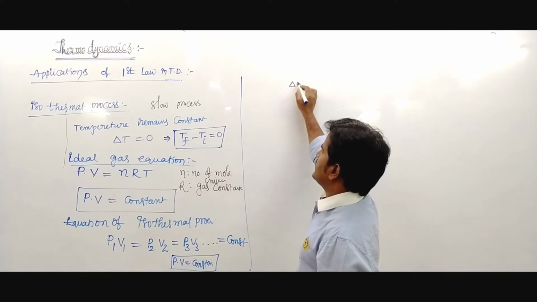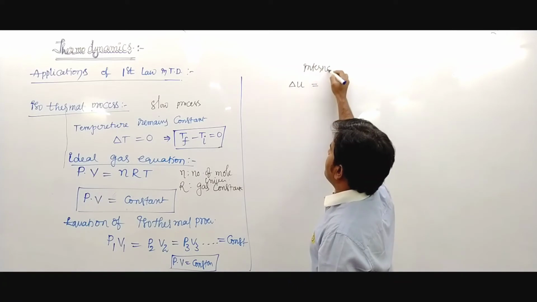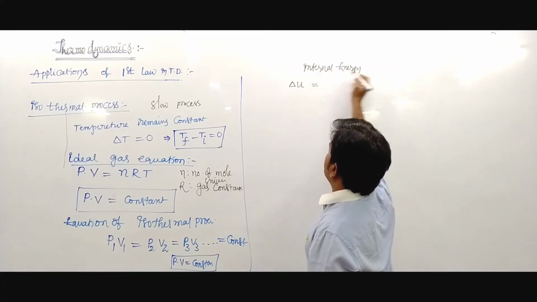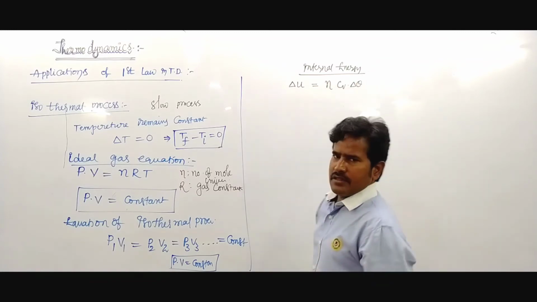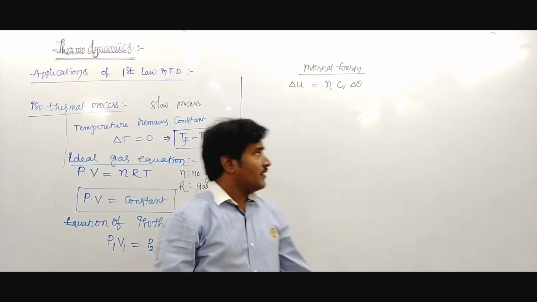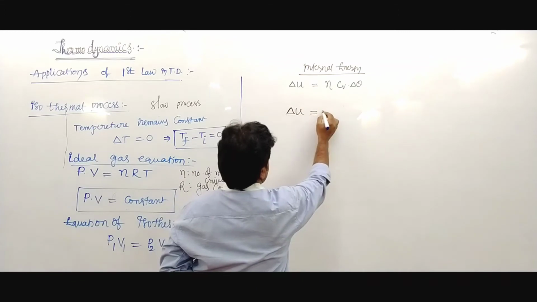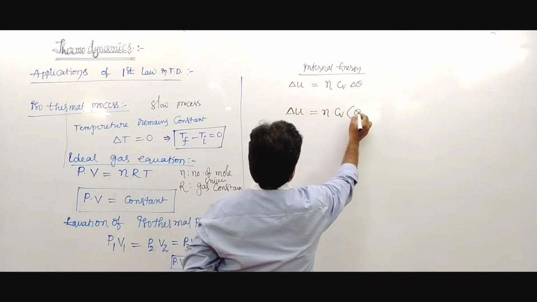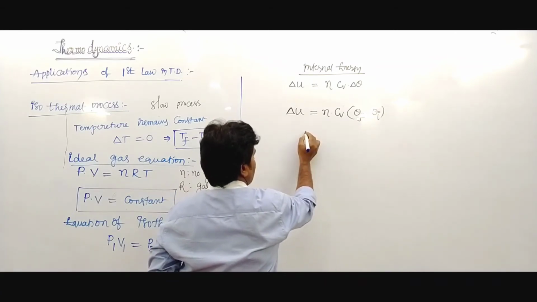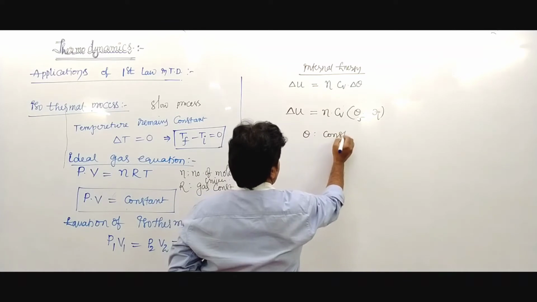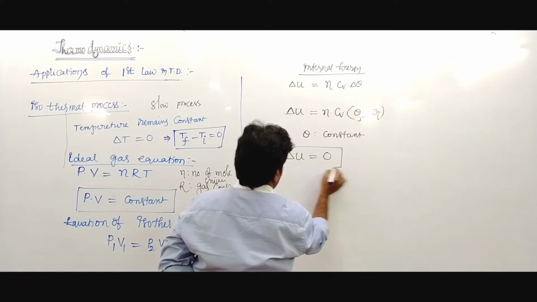But internal energy delta U is written as delta U equals nCV into delta theta, that is, nCV into temperature final minus temperature initial. Since temperature remains constant, the internal energy becomes 0.